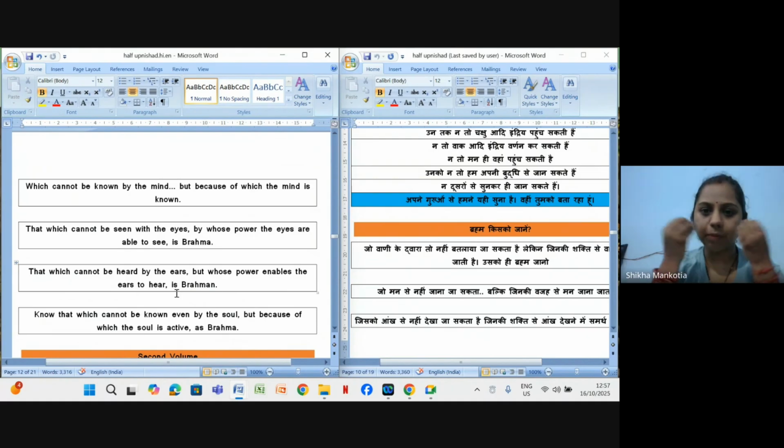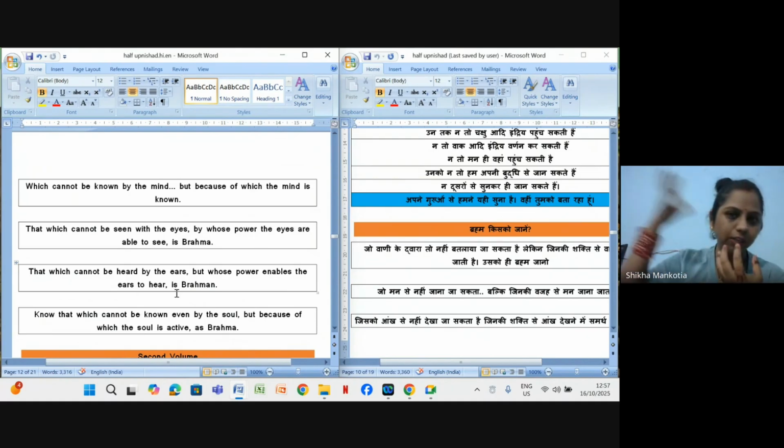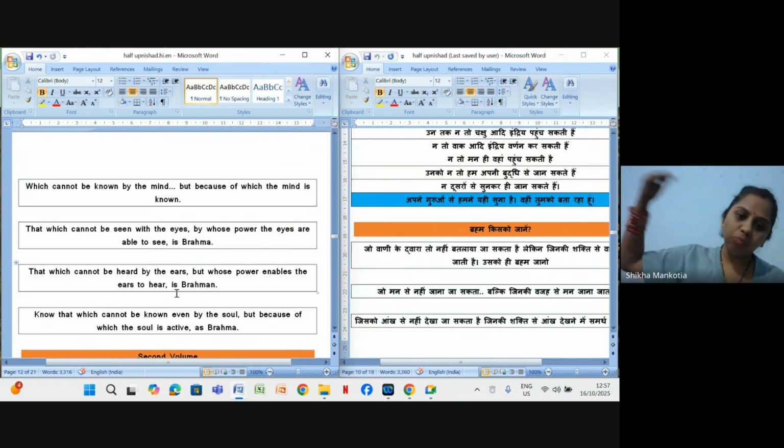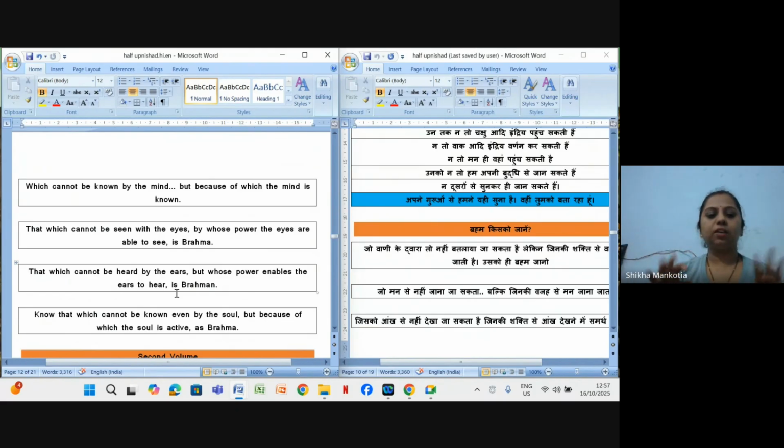Which we can't explain by speaking, but that is giving us the power to speak, that is Brahm. Which we cannot listen to, but that is giving us the power, enabling our ears to hear, that is Brahm. That which cannot be known even by the soul, but because of which the soul is active, that is Brahm. Clear?